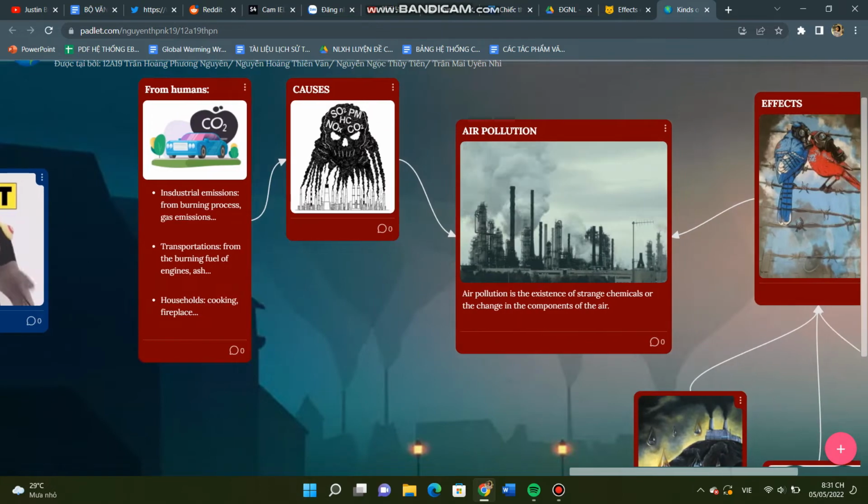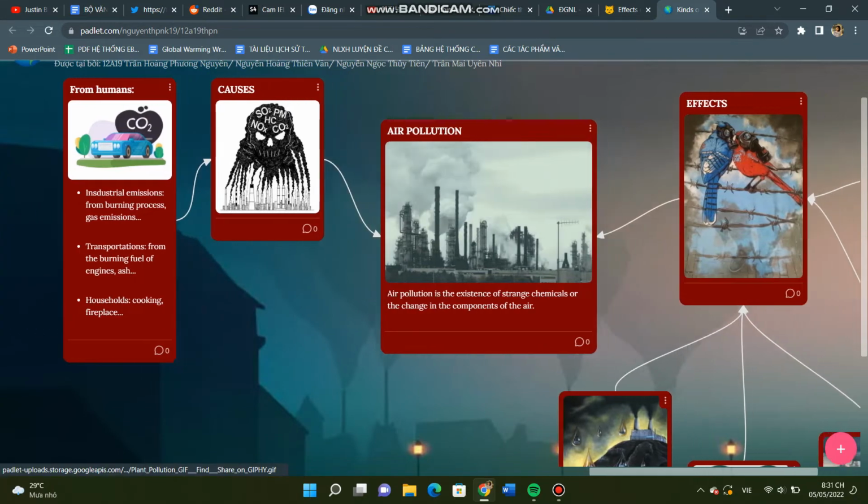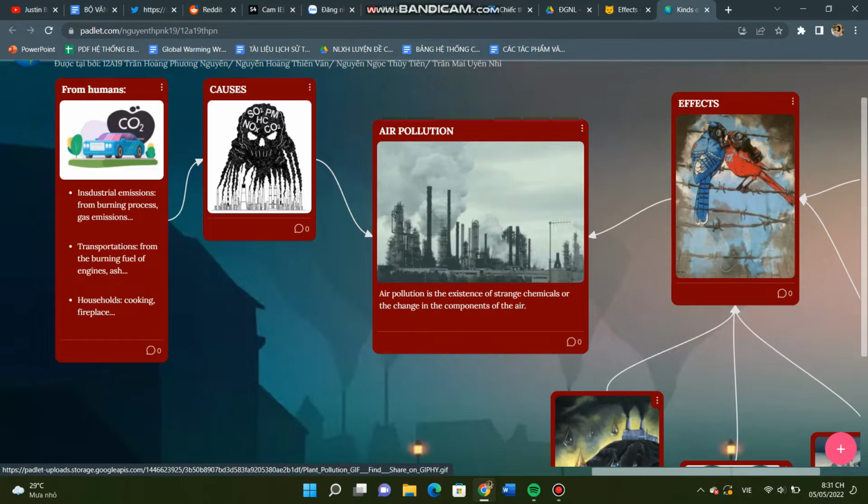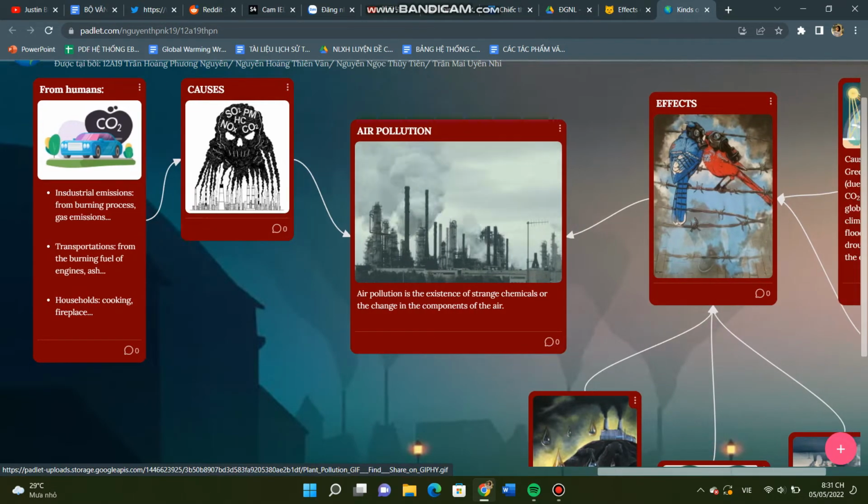Finally, air pollution. Air pollution is the existence of strange chemicals or the change in the components of the air. Causes from humans: industrial emissions, from burning processes, gas emissions, transportation, from burning fuel of engines, ash, and the last, households like cooking, fireplace.